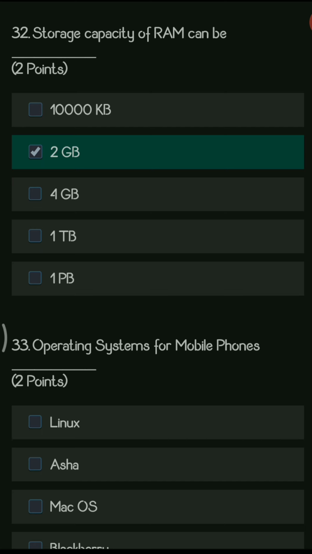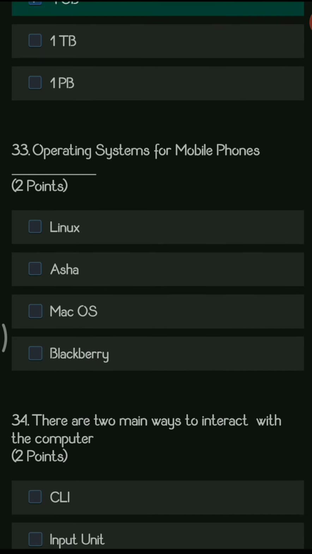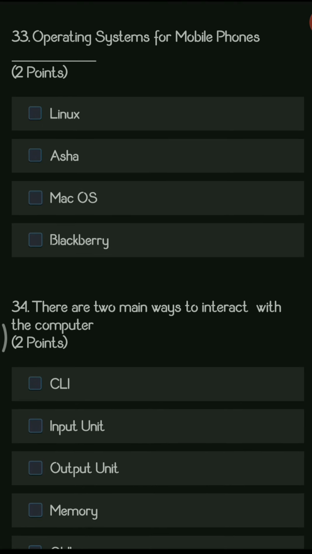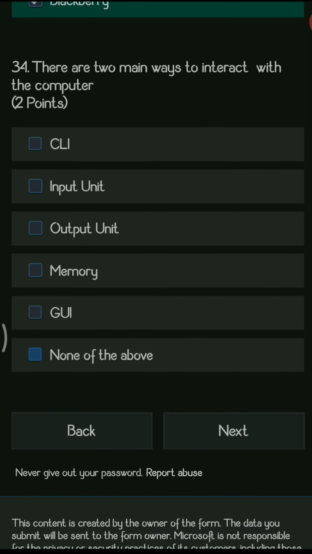Next question, the storage capacity of RAM can be dash. So basically the storage capacity can be 2 GB, 4 GB. So these are the two options. Next, operating systems for mobile phones are dash. So for mobile phones, the operating systems are BlackBerry and Asha.